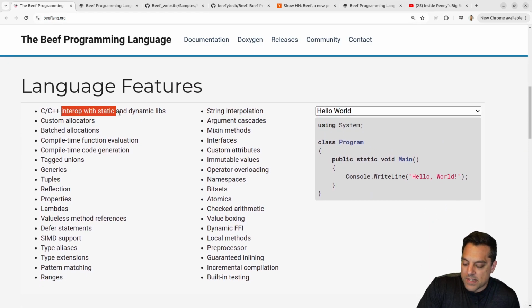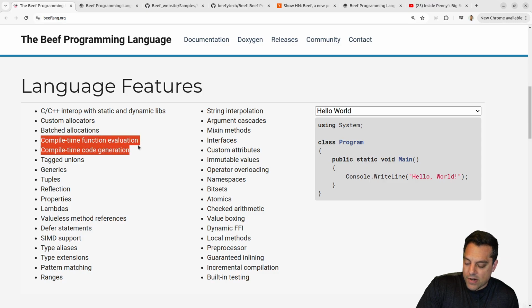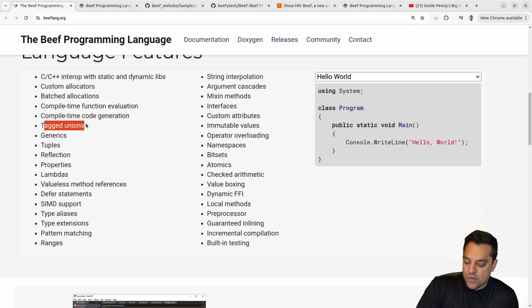So C and C++ interop with static and dynamic libraries, custom allocators, batched allocators. Okay, so these are like game dev things that we care about, especially on the engine side, which is pretty cool. Compile time function evaluation, love that. Compile time code generation, so very, very powerful. Tagged unions or variants, generics, tuples, reflection. I wonder if that's static and dynamic reflection.